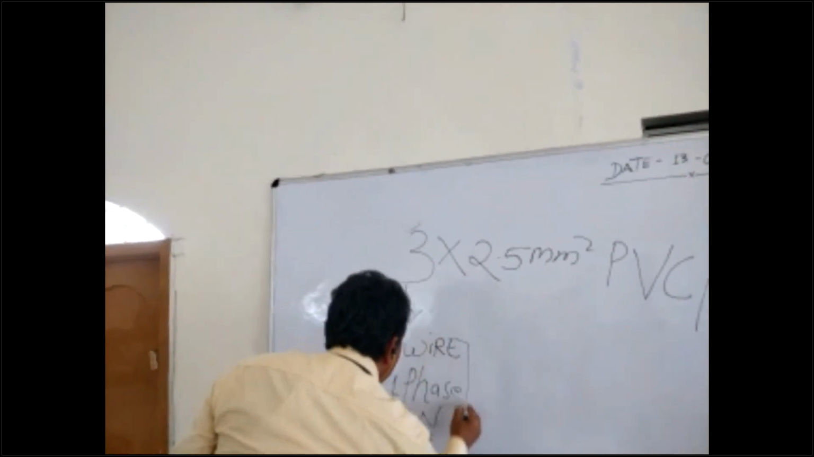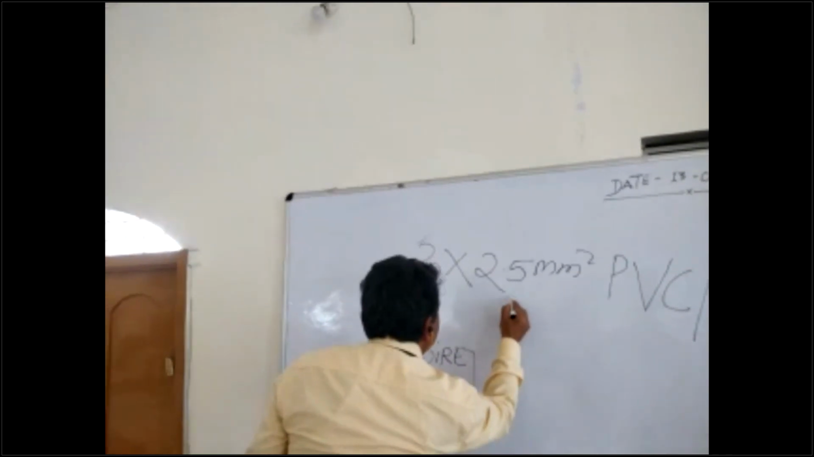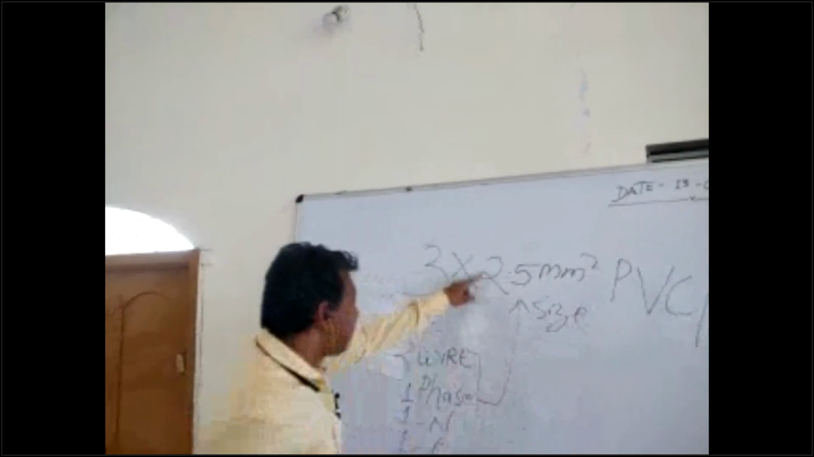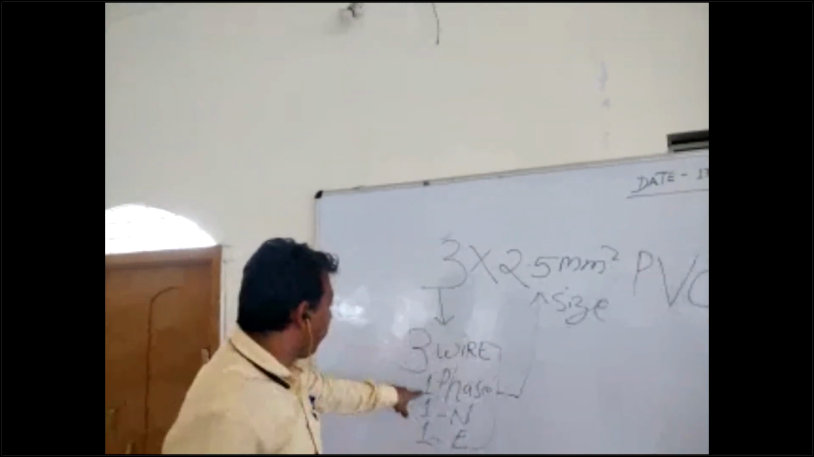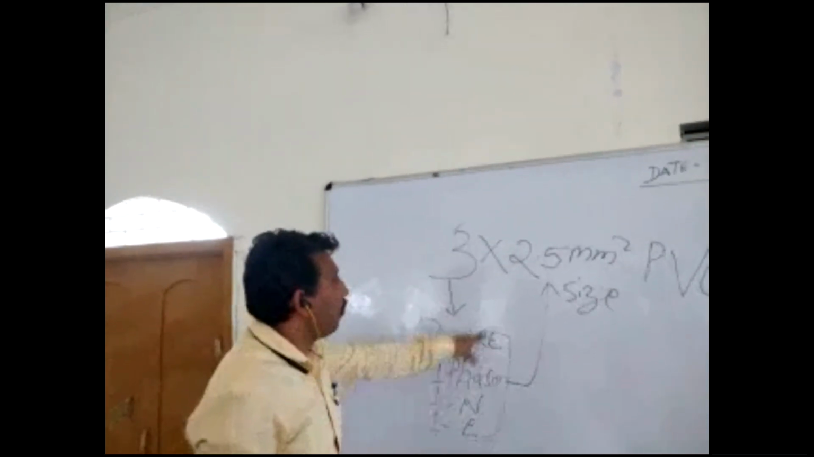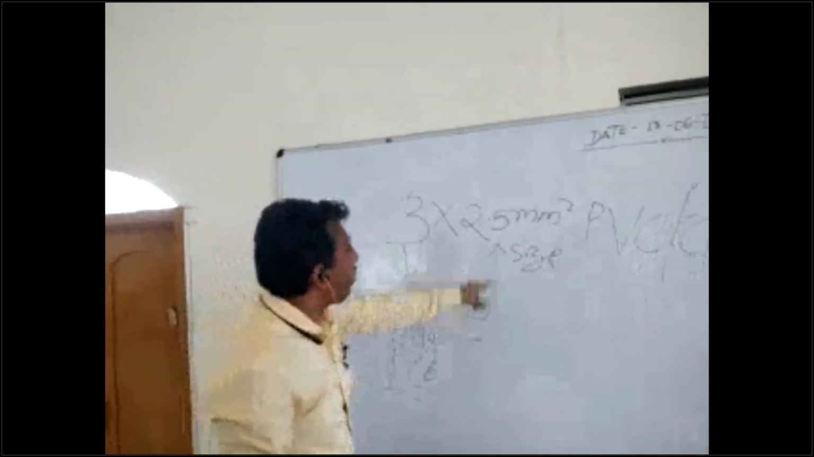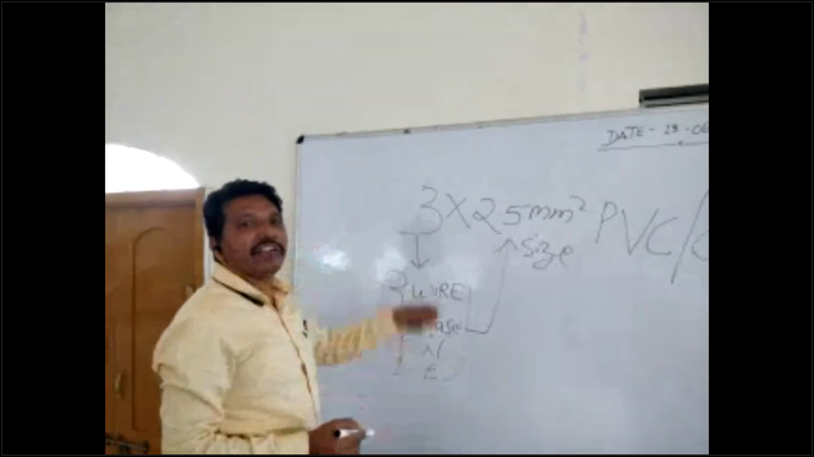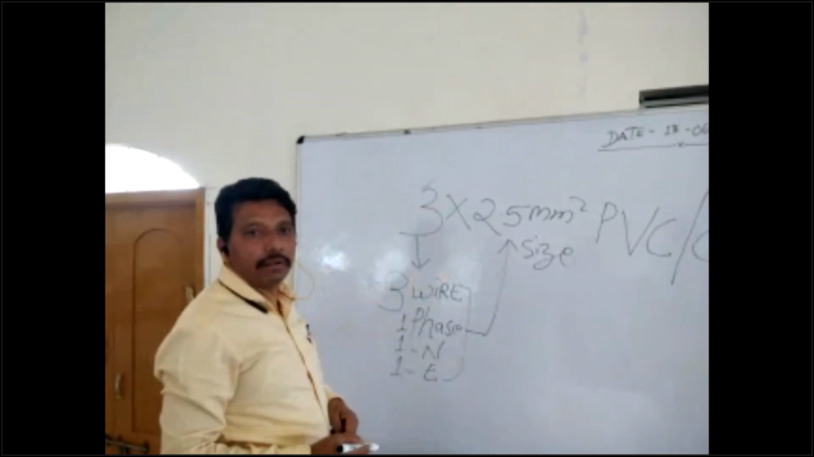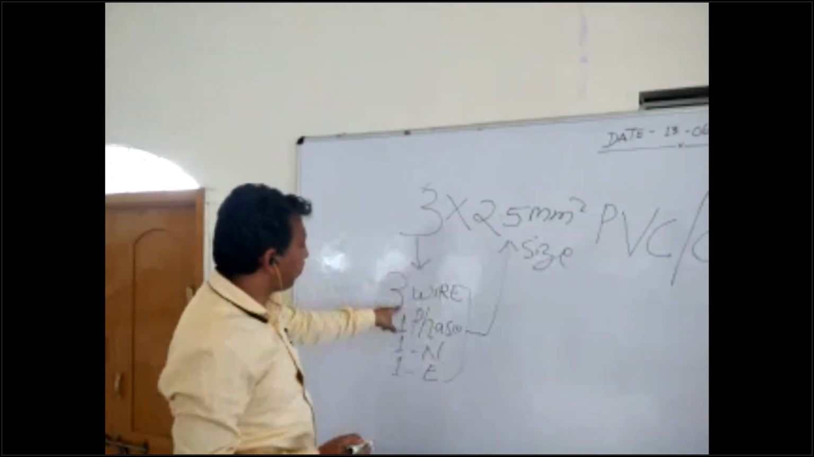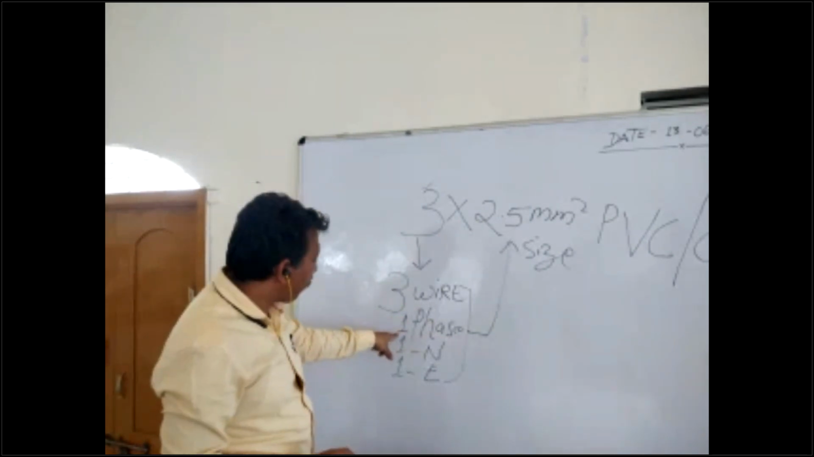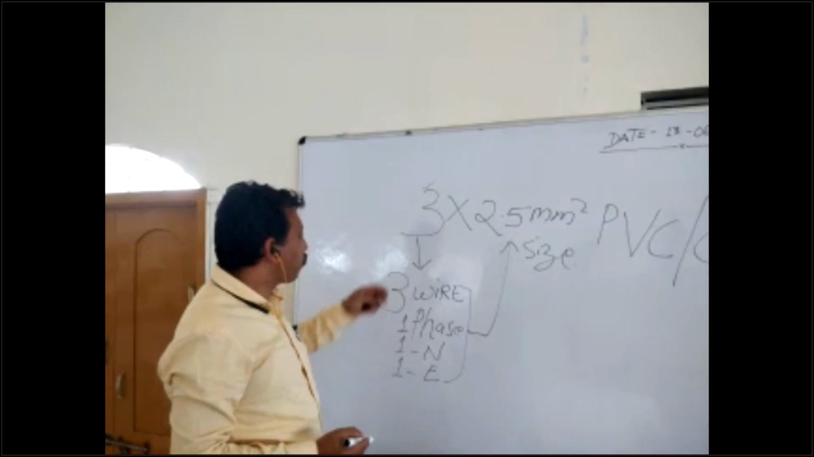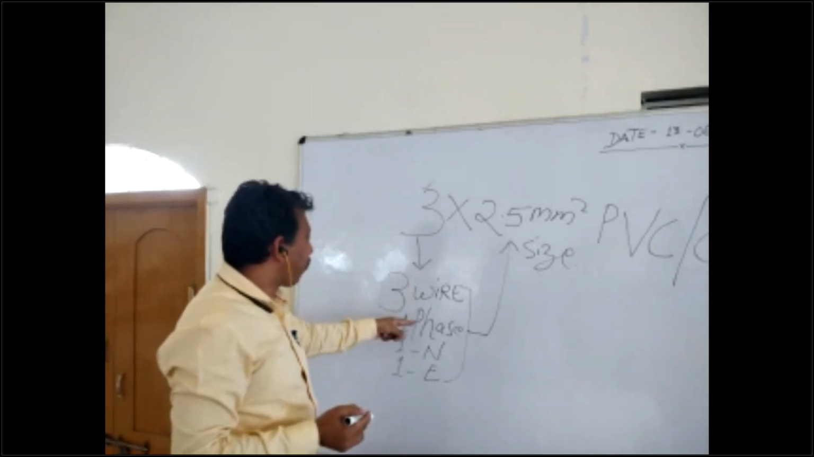2.5. This wire size is 2.5. This wire also 2.5. Neutral wire also 2.5. And earthing wire also 2.5. Okay, here 3 means 3 wire: 1 phase, 1 neutral, 1 earthing. We need the earthing also in external wiring.